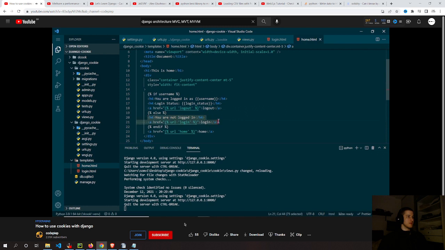Otherwise, we will say you are not logged in and you need to log in to get to the home page. And finally, we will create one home button so that we can go to our main page, that is the login page. So let's save this and go to our browser.